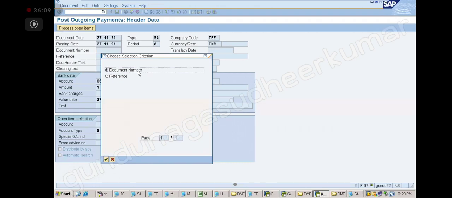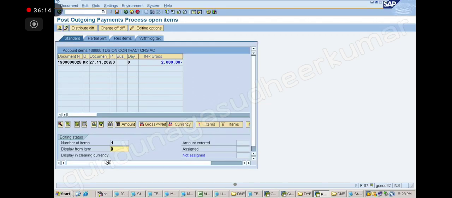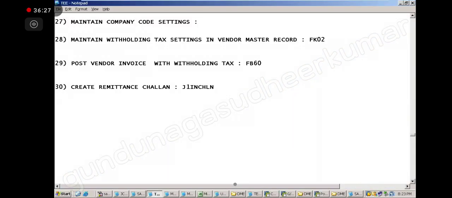Execute option, document number, enter, select document number, enter. Now you see this 2000 it has picked up from the TDS account. It has picked up this 2000, correct? So what is the entry here actually? The entry here is TDS account is debited, bank account credited, correct? How much amount? 2000. So now if you observe here, this TDS account has been picked up. But this is not there.